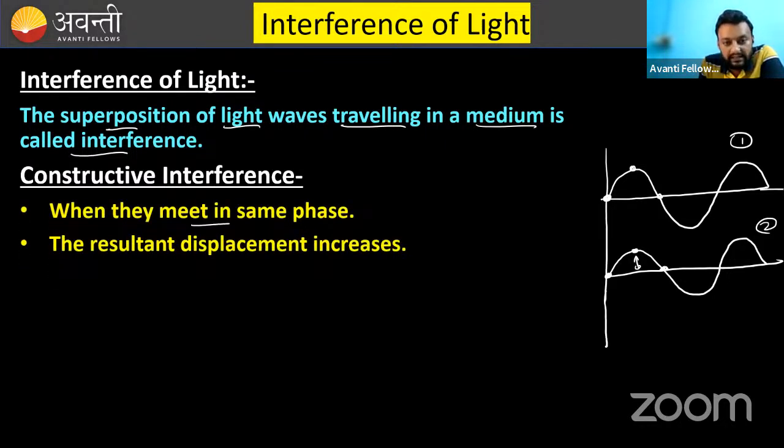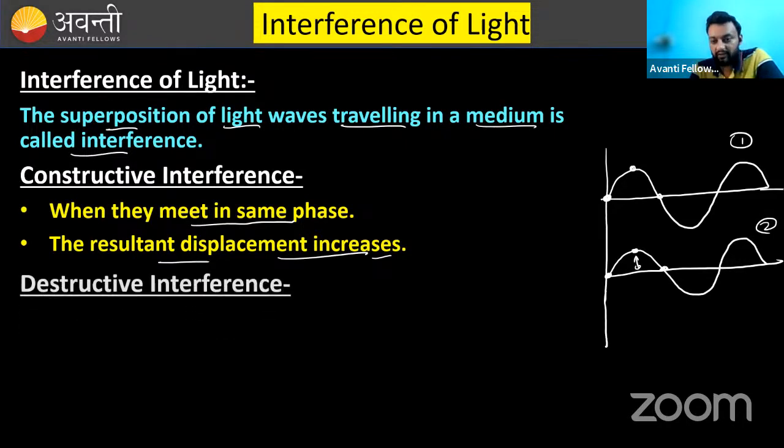When the waves meet in same phase, the resultant displacement increases, or you can say resultant amplitude will also increase. Is this point clear? And what is the purpose of this constructive interference? The displacement, or you can say amplitude of the waves increases.